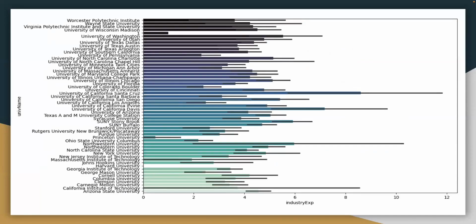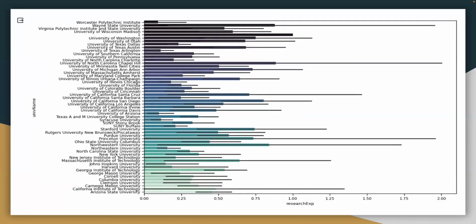After the data processing, we visualize some attributes of the data. As you can see, with respect to university names, universities such as UCSC and California Institute of Technology are looking for applicants with more industry experience. And schools like Princeton University and UNC tend to look for applicants with more research experience.